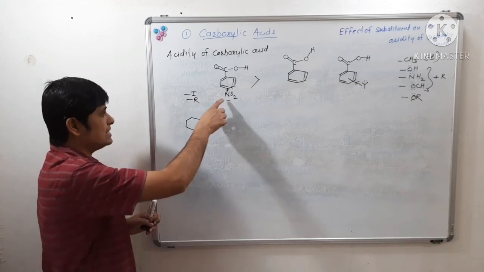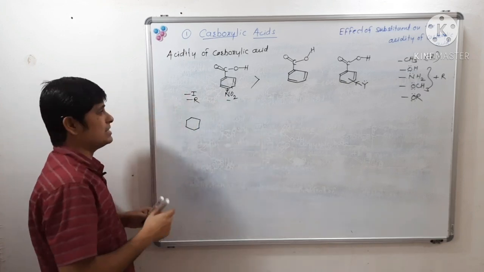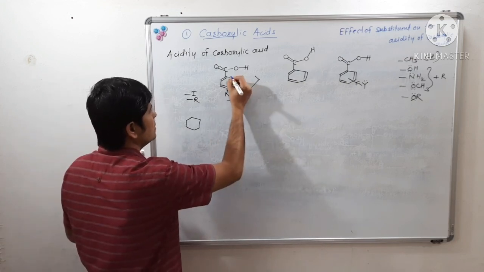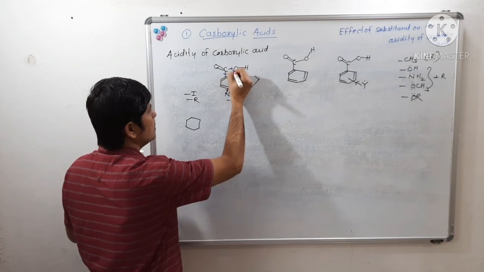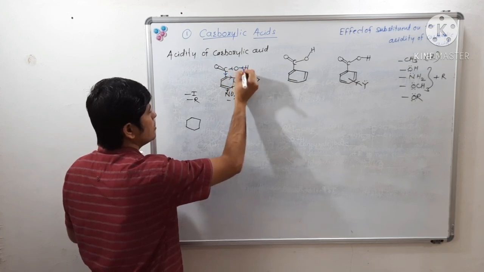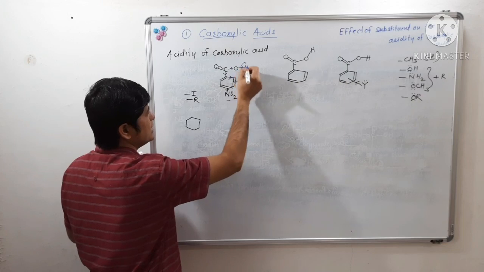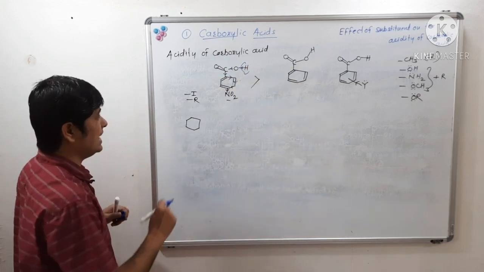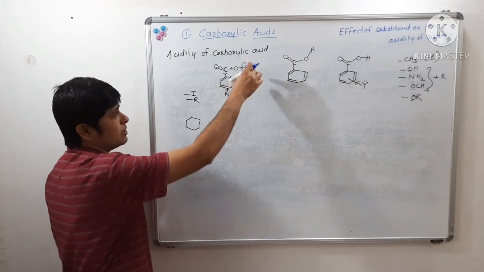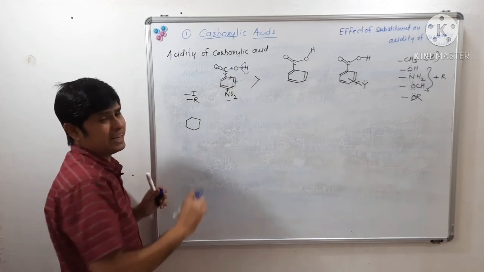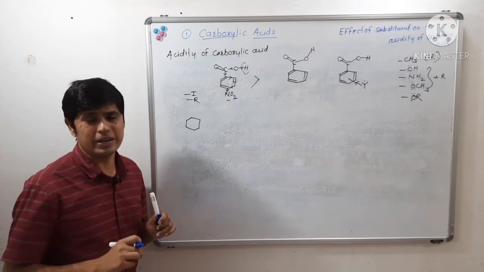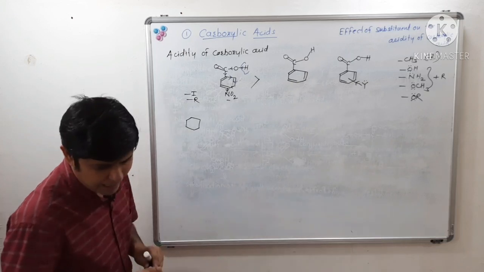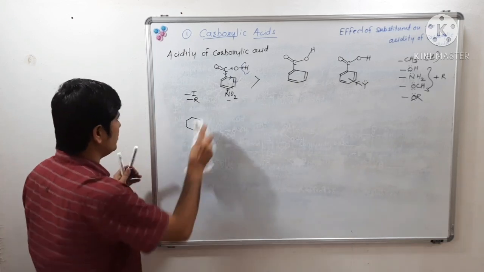Hence the nitro group is having minus I effect and minus R effect, and because of that there will be weakening of the hydroxyl OH bond, and hence it will lose this proton. Para-nitrobenzoic acid will lose proton very easily, very readily. Then after losing the proton, what will happen?